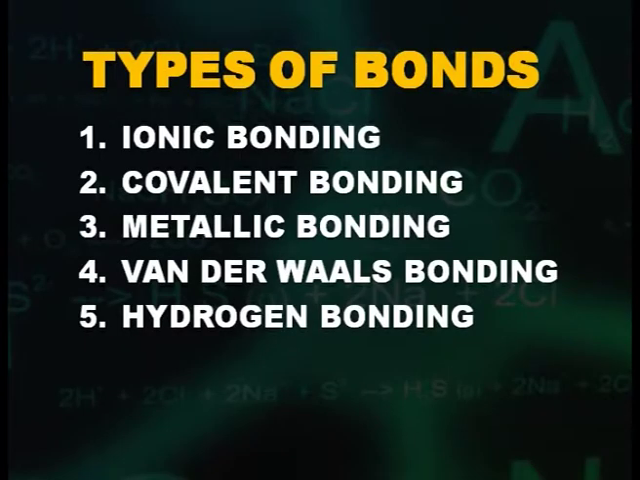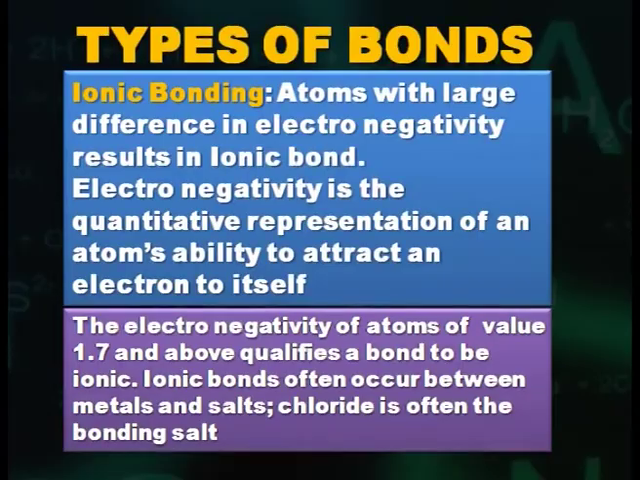There are 5 types of bonds. They are ionic bonding, covalent bonding, metallic bonding, van der Waals bonding and hydrogen bonding. Now, let us discuss ionic bonding.